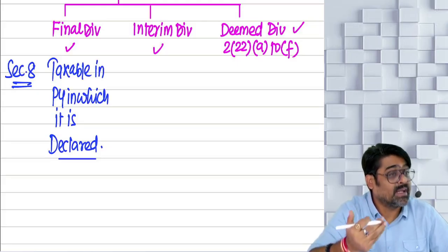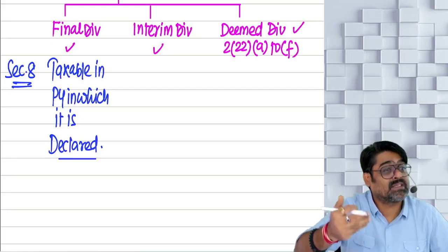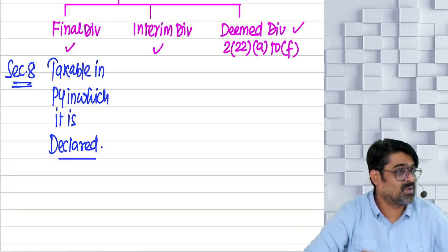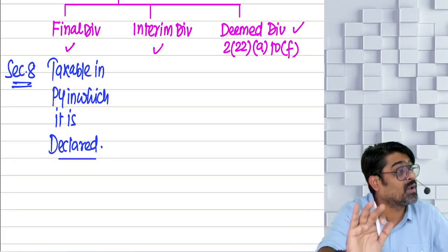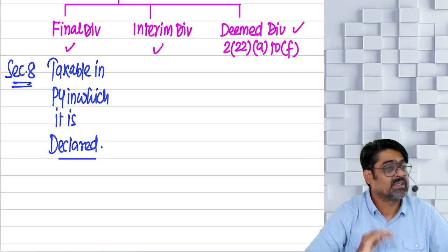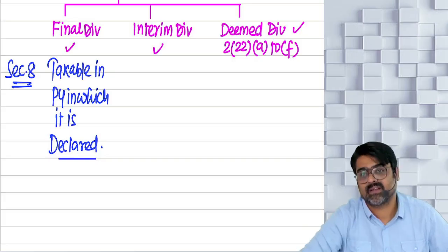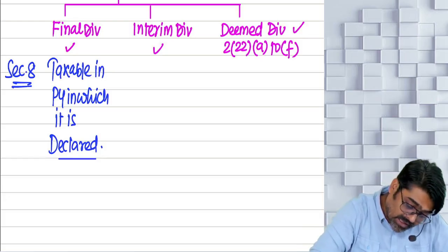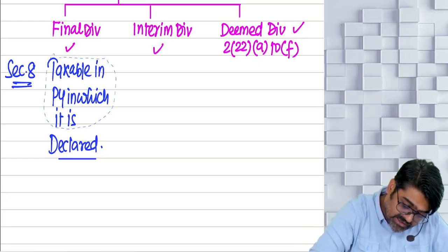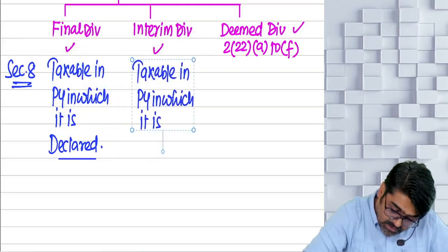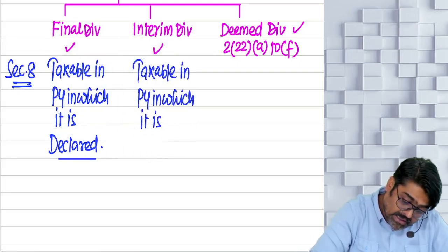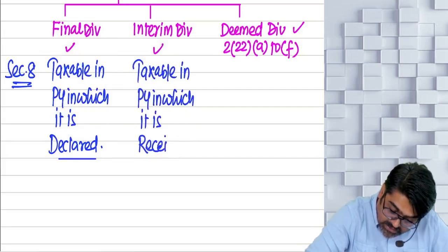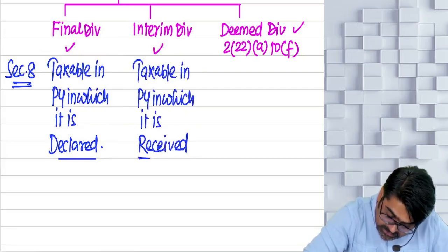Charge it in the year in which it is unconditionally made available to the shareholder, meaning received by the shareholder. No need to charge this dividend on the basis of declaration. Charge it on the basis of receipt. So interim dividend will be taxable. Yes, Section 8 says that it will be taxable. But in which previous year will it be taxable? In the previous year in which it is received by the shareholder.